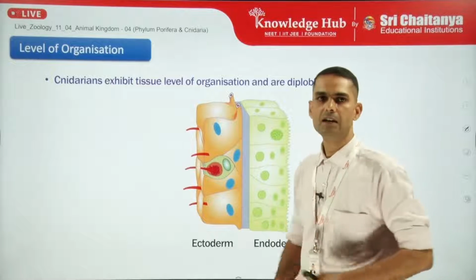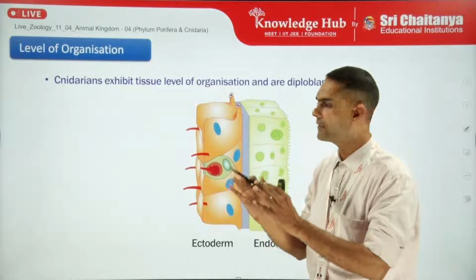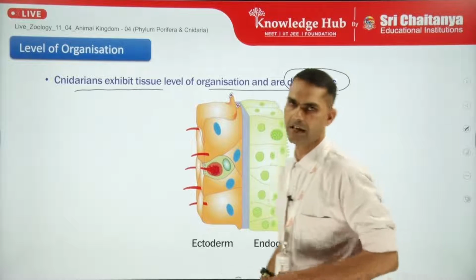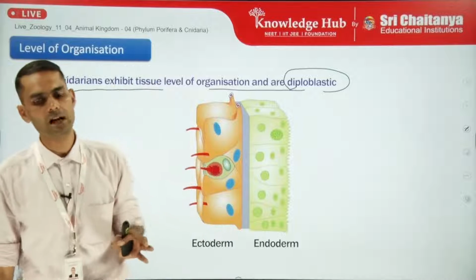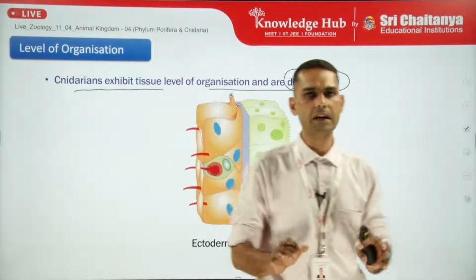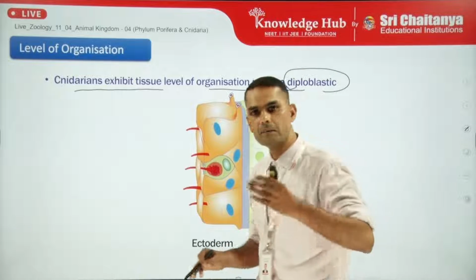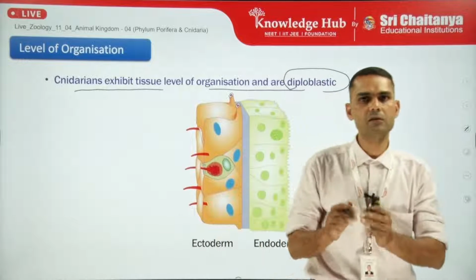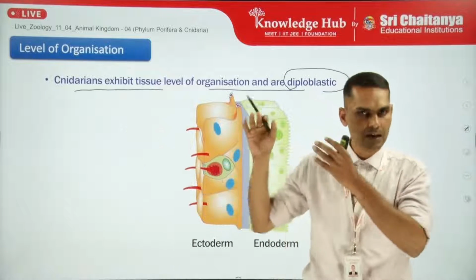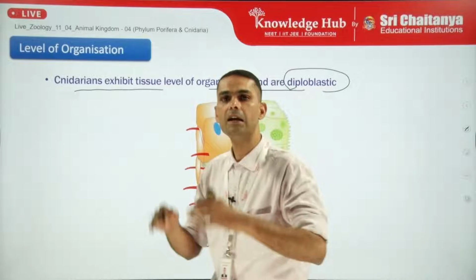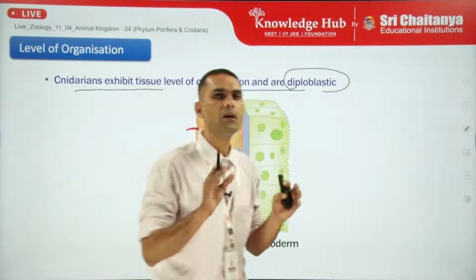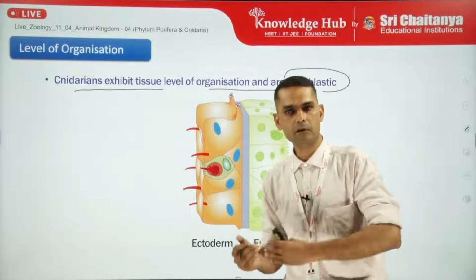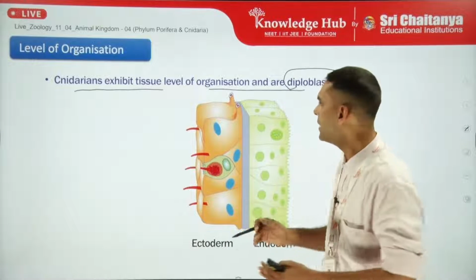Now level of organization. In the previous phylum it was cellular level of organization, but in this case the level has advanced up to the tissue level of organization. So Cnidaria exhibit tissue level of organization and are diploblastic. That means they have two germ layers, ectoderm and endoderm. Mesoderm germ layer is absent in them. Instead, similar to Porifera, which have mesenchyme, they have mesoglea, but that mesoglea is not similar in composition to Porifera. It has a different composition, and also different types of cells in it. So overall three layers are there: ectodermal layer, middle mesoglea layer, and the inner towards the cavity is the gastral layer or the endodermal layer.